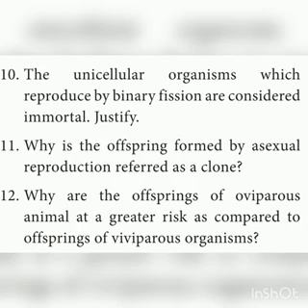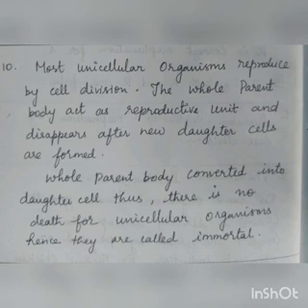And 10th one, the unicellular organisms which reproduce by binary fission are considered immortal. Justify. Immortal means they won't die. Most unicellular organisms reproduce by cell division. The whole parent body acts as a reproductive unit and disappears after new daughter cells are formed. A single-celled organism divides into two. The whole parent is converted into the daughter cells. Thus, there is no death of the unicellular organisms. Hence, they are considered immortal.